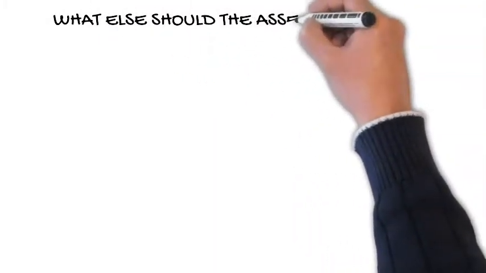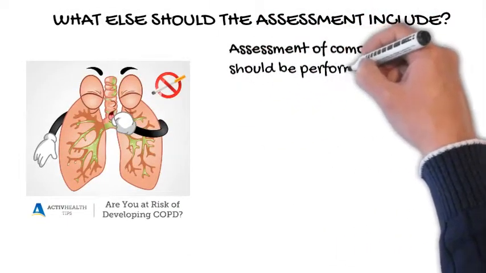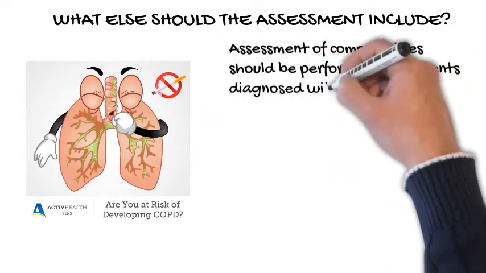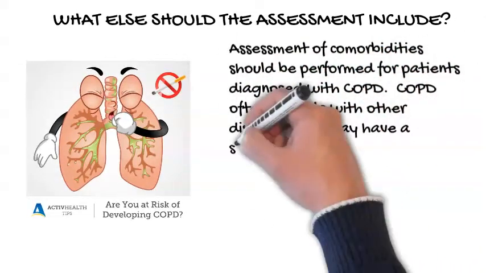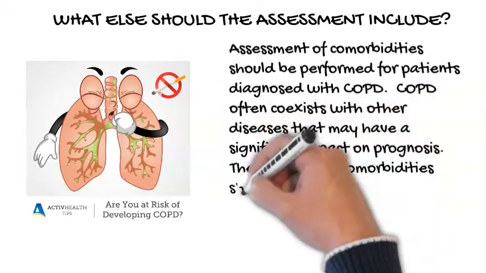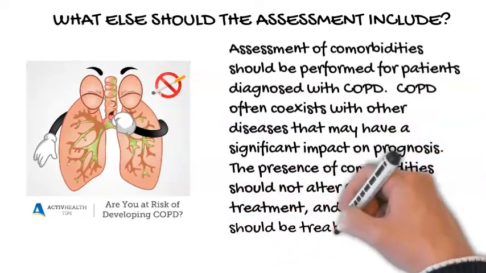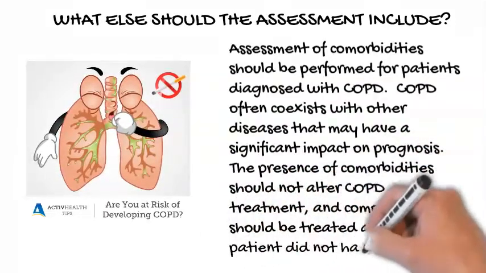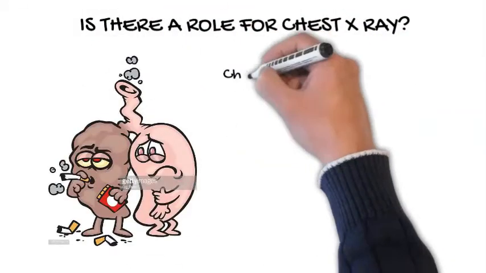What else should the assessment include? Assessment of comorbidities should be performed for patients diagnosed with COPD. COPD often coexists with other diseases that may have a significant impact on prognosis. The presence of comorbidities should not alter COPD treatment, and comorbidities should be treated as if the patient did not have COPD.